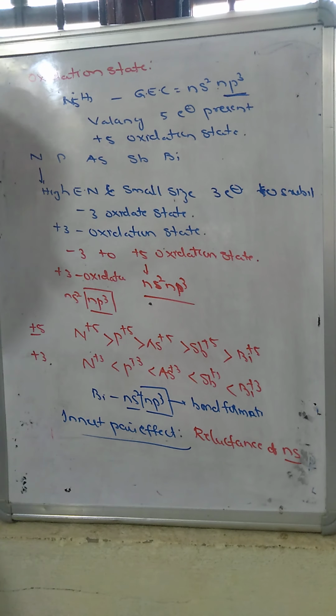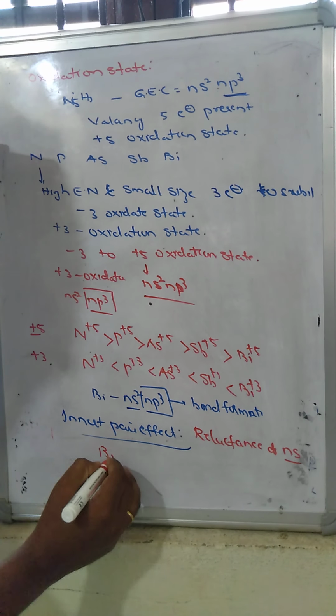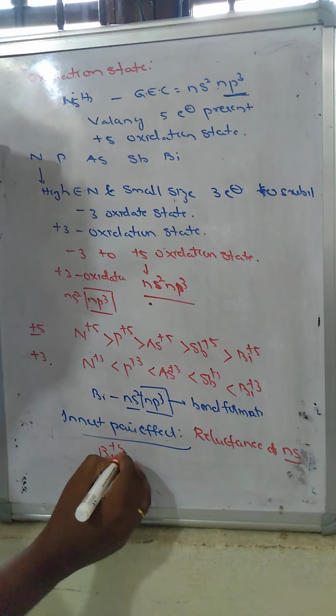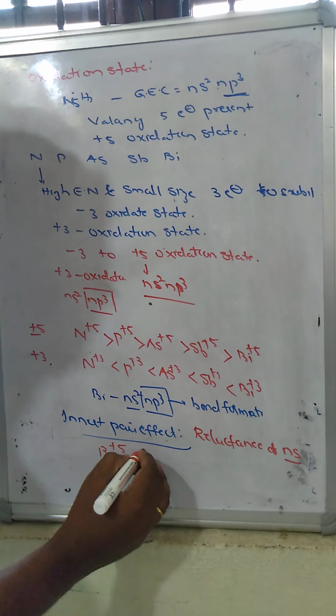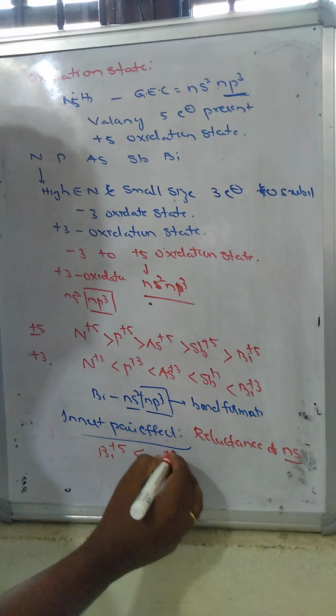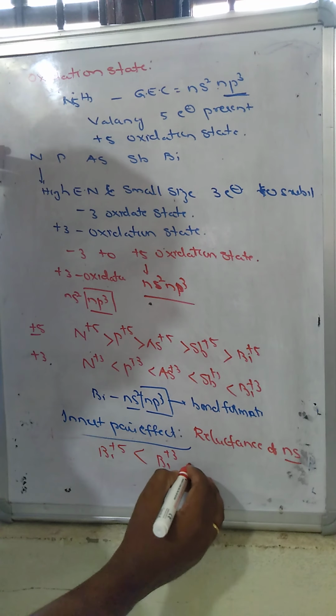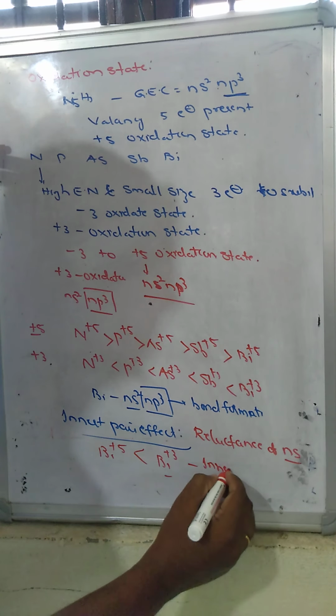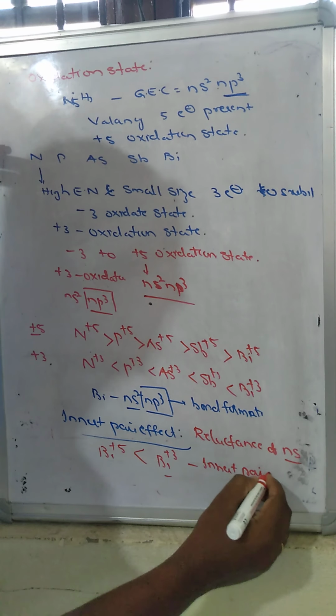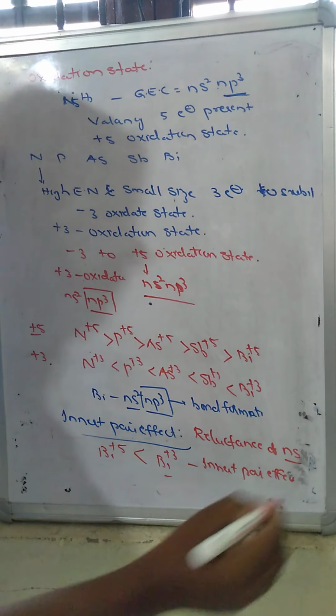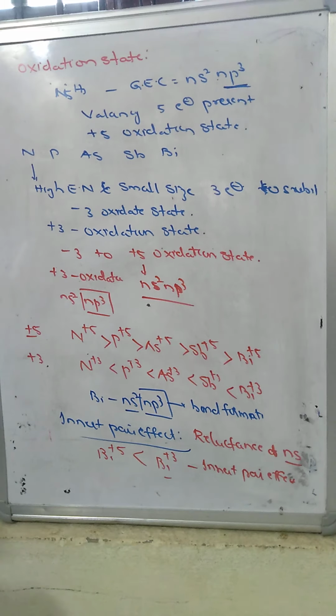Among this group of elements, the one that shows the inert pair effect is bismuth. That's why, instead of the +5 oxidation state, bismuth is always stable in the +3 oxidation state only. The reason is called the inert pair effect.